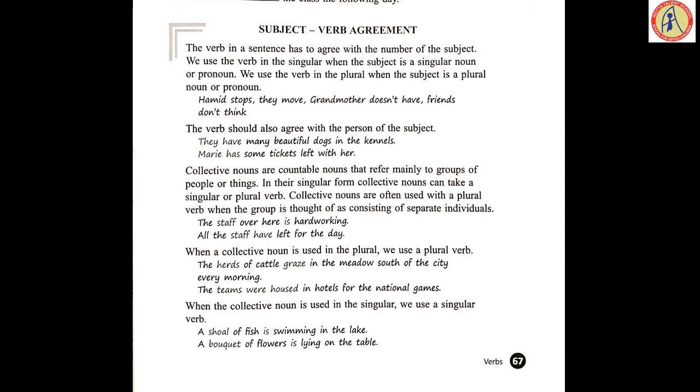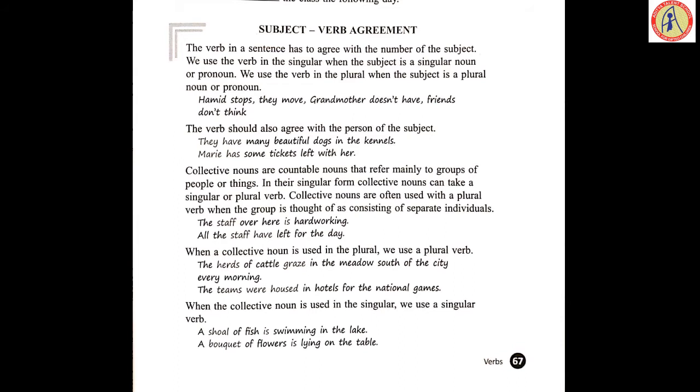Mary has. Some tickets is an object there. Okay. So the first point we have learned: if the subject is singular, the verb should be singular. If the subject is plural, the verb should be plural. This is the first one. Now the second one, the verb should also agree with the person of the subject.